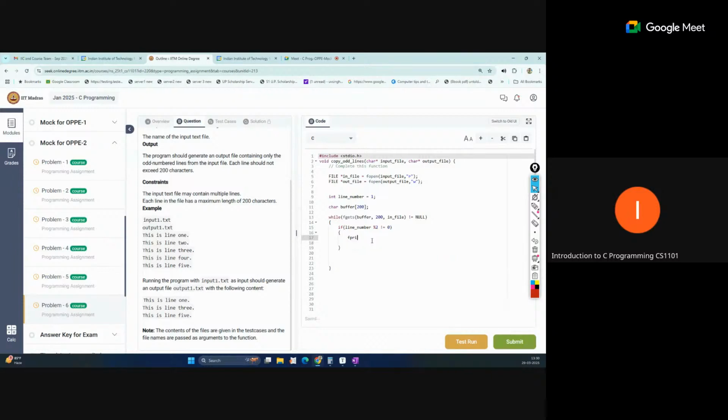So fprintf. The first parameter here is the output file, then what type of data we are passing, which is just a string, and where we are passing the data from, which is stored in the buffer. So that line will be copied into the output file. After this we will increment our line number, so we move to the next line.